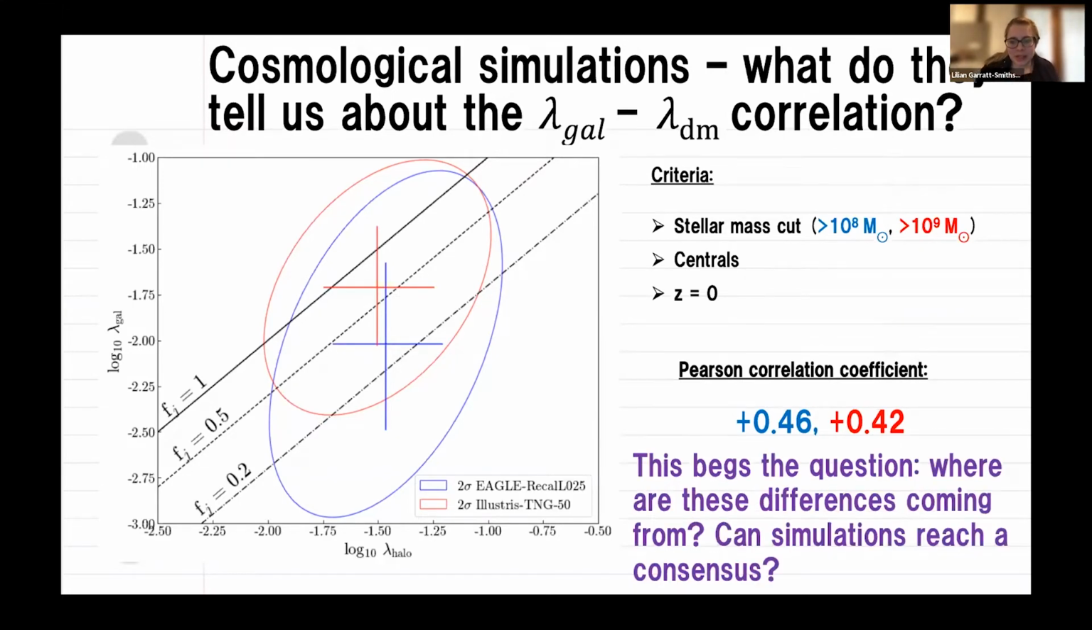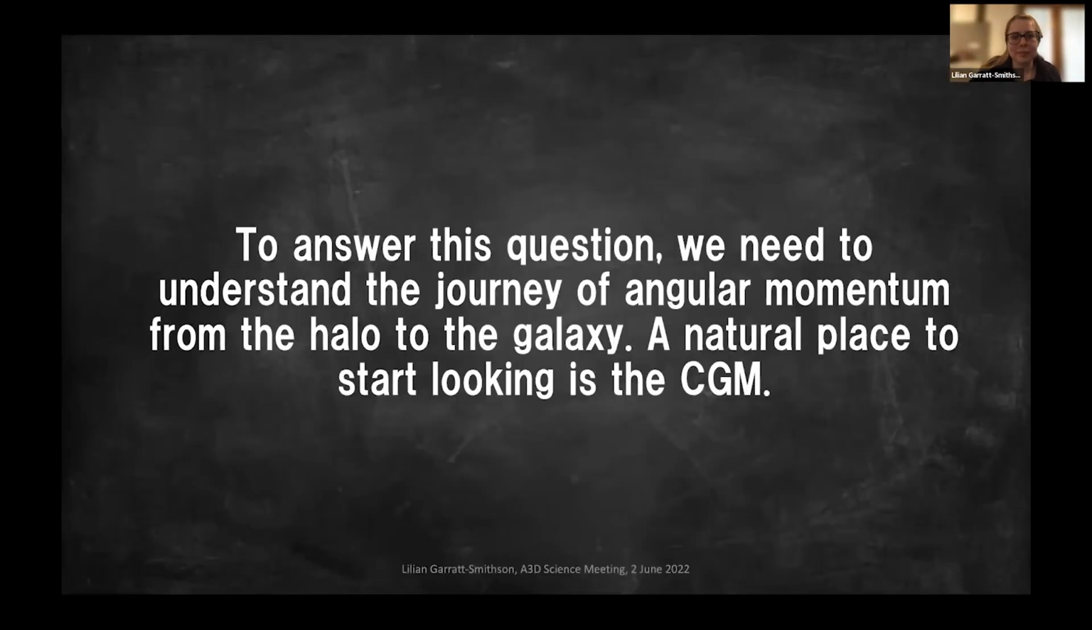So this does beg the question, where are these differences coming from? Why are we seeing a difference between the zoom simulations and the cosmological simulations? And can simulations reach consensus? To answer this question, we need to understand the journey of angular momentum from the halo to the galaxy. A natural place to start looking is the circumgalactic medium, or CGM.